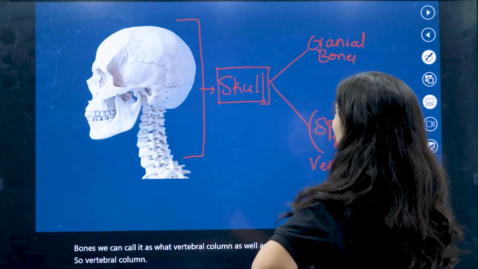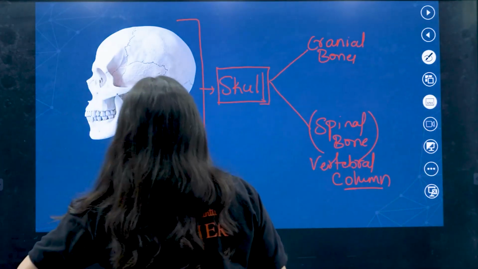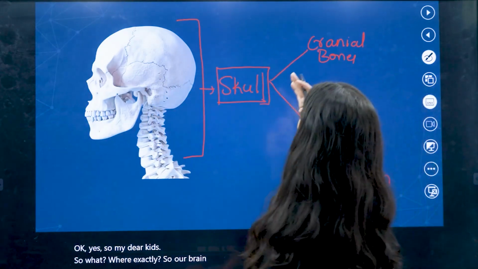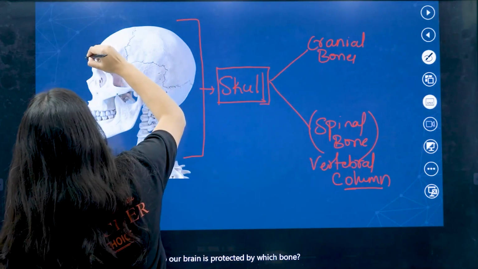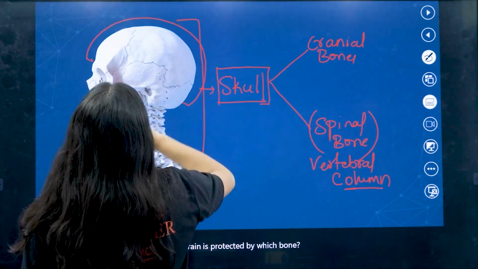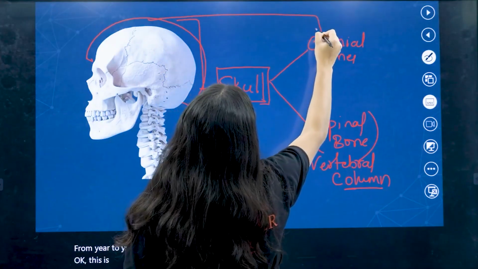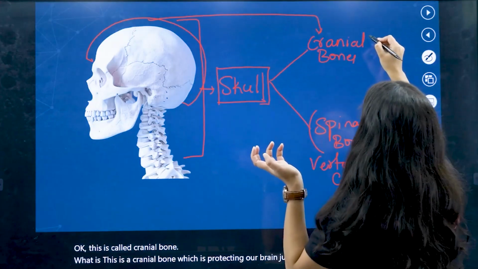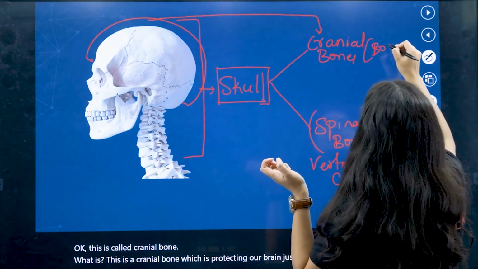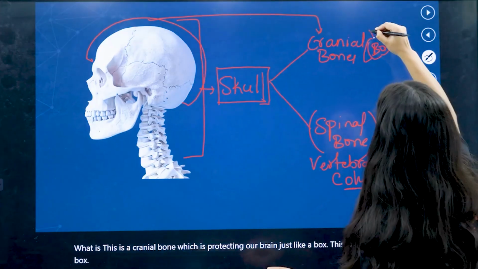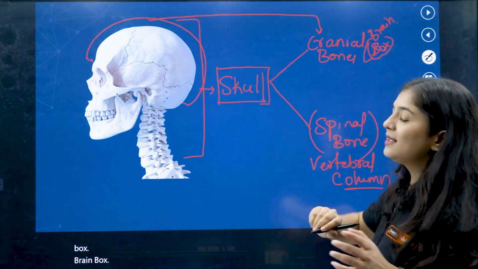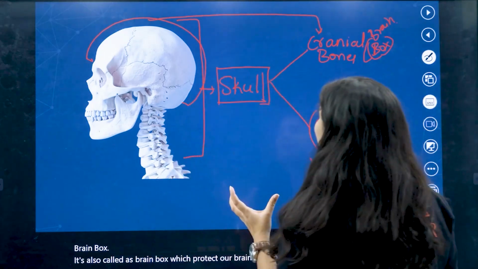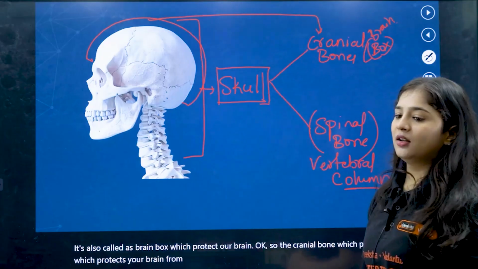Our brain is protected by which bone? From ear to ear, this is called the cranial bone. This cranial bone protects our brain just like a box. It is also called the brain box, which protects our brain.